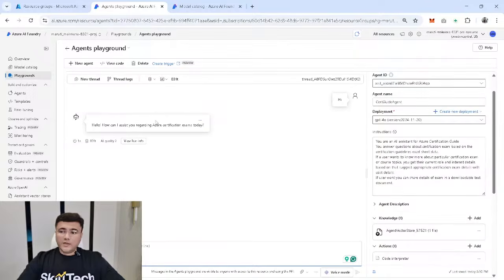Also, you can see right now, whenever you're getting a response, this playground is giving you how much time it is taking for that particular response, how many tokens you're using for this response, as well as what kind of an AI quality it is using right now in order to identify the intent of the user, whether this particular agent is capable of doing the intent resolution or not. You can see right now the intent resolution score is very low. It is 2 out of 5, which means that my question, which was hi, is not able to convey what I mean in many cases, because I have not shared any intent in that.